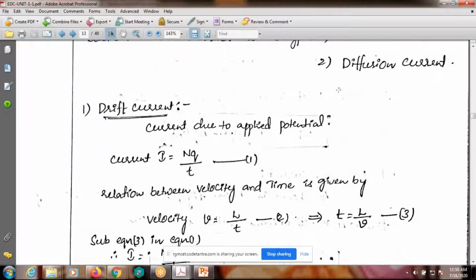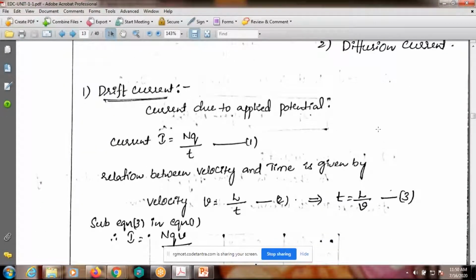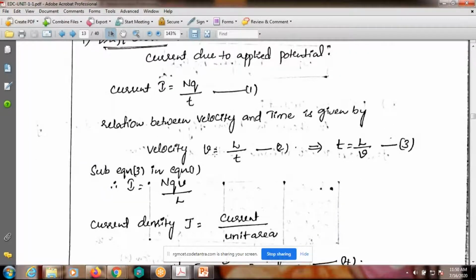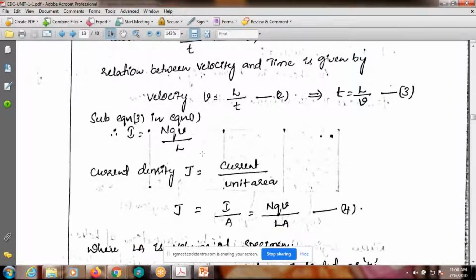Okay, this is about the drift current derivation. If you want to go into detail, like from the beginning, what is the relation between charge and current? I is equal to Q by T, you know, right? Q is equal to I into T, you know. From that, current I is equal to number of charge carriers into Q by T. And the relation between time, velocity and length, you can take some silicon for length.